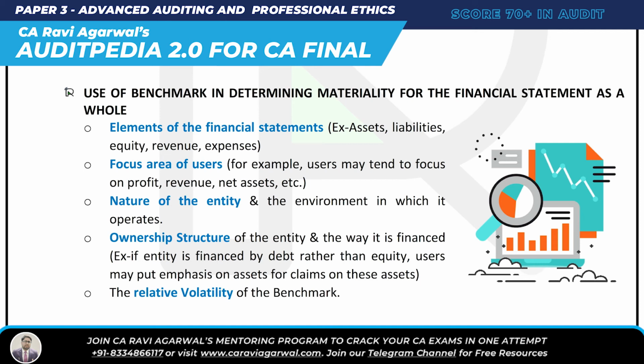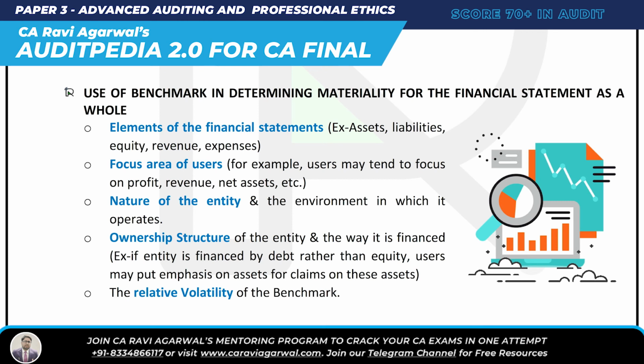VENUS. V is the relative volatility of the benchmark. E is element of the financial statement. N is nature of the entity. U is focus area of the user, and S is ownership structure. So what is V? Relative volatility. The area which you are choosing as benchmark shouldn't keep on changing. It should have less volatility. You have to see that.